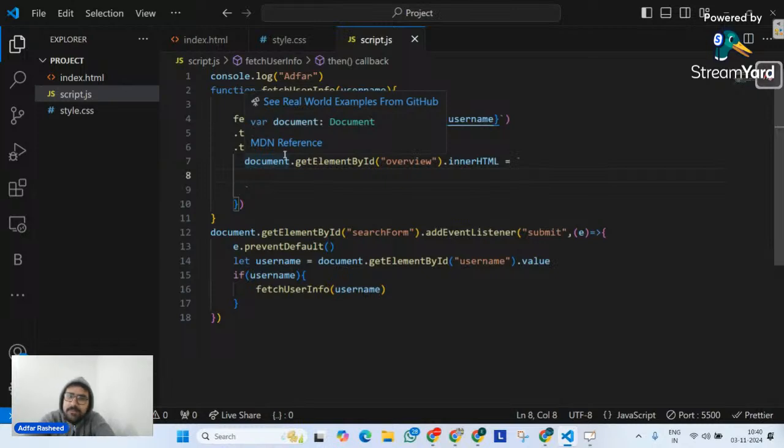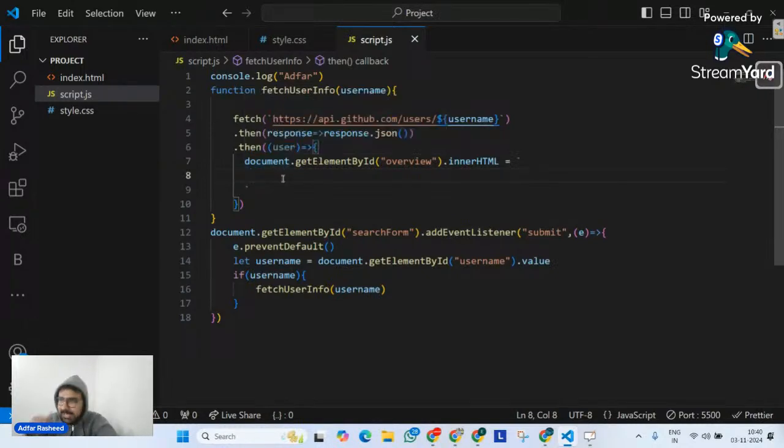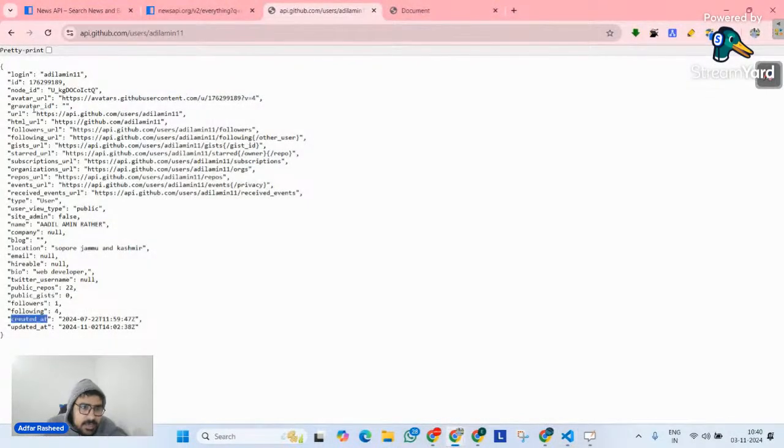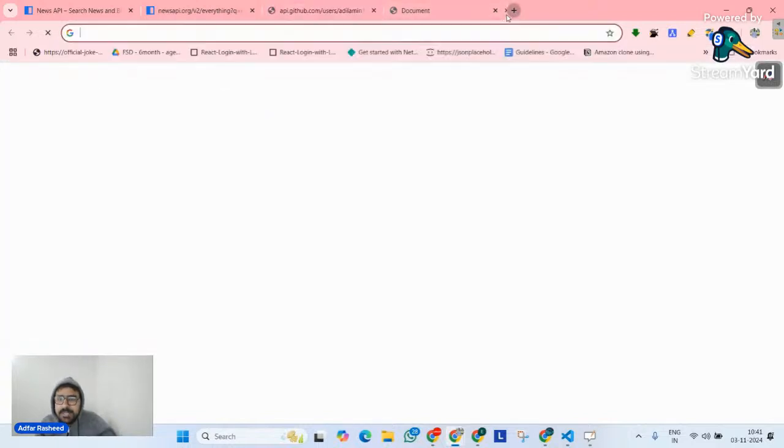Okay. Now, once this promise is resolved, at that point of time, I simply wanted to create a div inside this, let's suppose. And in that div, I would simply want to create... Now, what is the data that I'm interested in? I have login ID. Okay, so there is one of the options that we have called avatar URL. If I copy this particular HTTPS and paste it here, let's see what it gives me. It gives me the user profile picture.